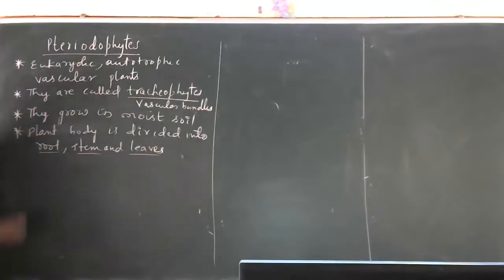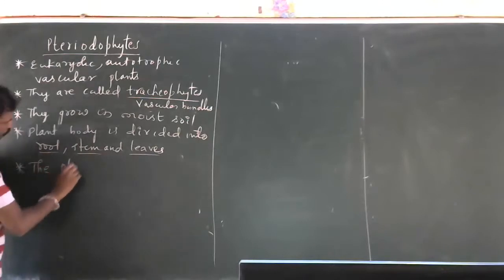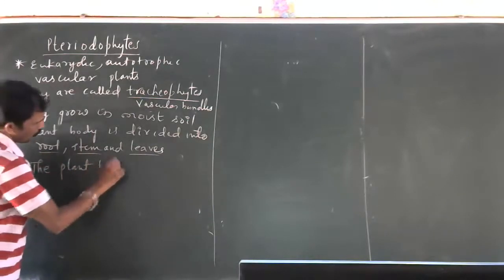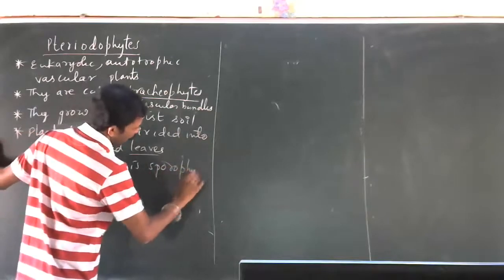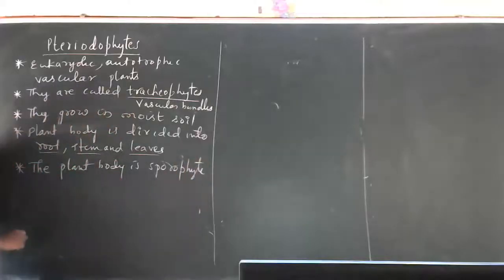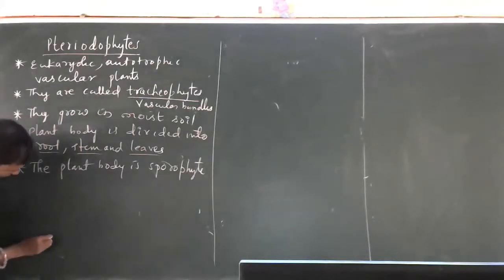Understood? So the plant body is sporophyte. Plant body is sporophyte. What is that? So I'll draw one picture of the plant.